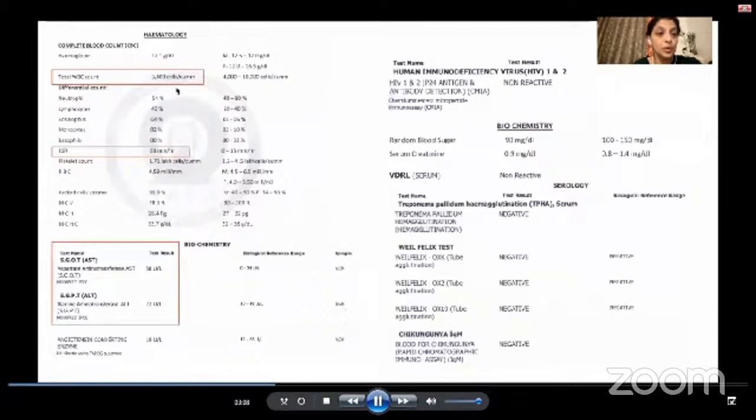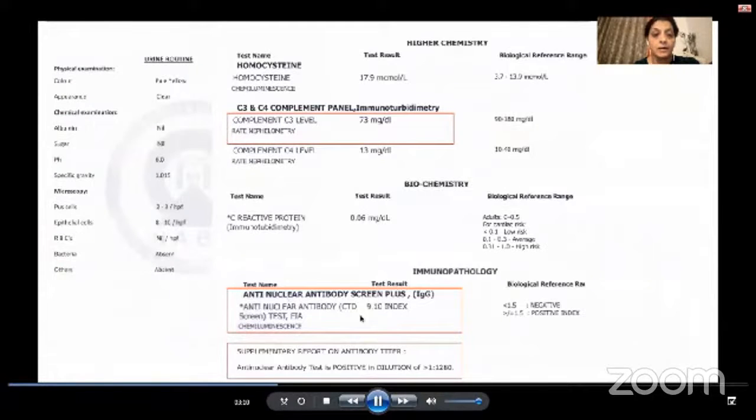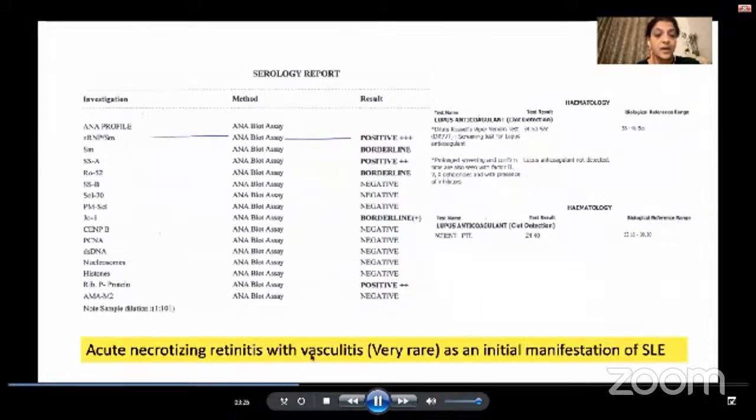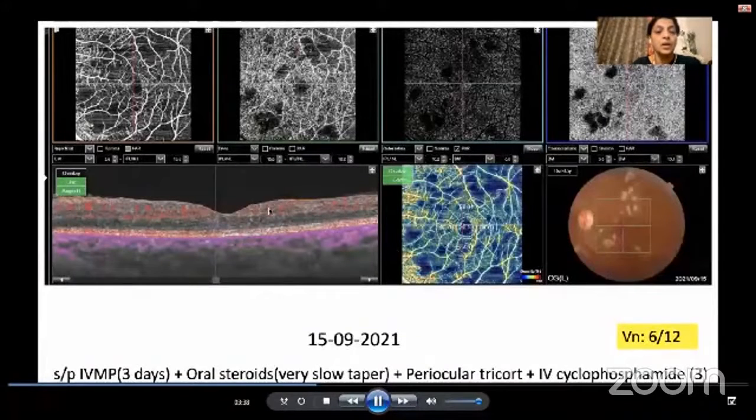Her labs showed leukopenia, positive anti-nuclear antibody, very high, and a decreased complement level. Her urine routine was normal. Her anti-Smith antibodies were very strongly positive, and her APLA profile was negative. So this was a case of unilateral necrotizing retinitis with vasculitis, which was a very, very rare manifestation of lupus. And the irony was this was the only manifestation with no systemic findings.